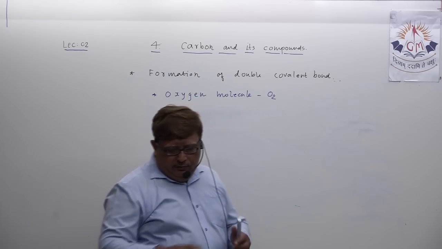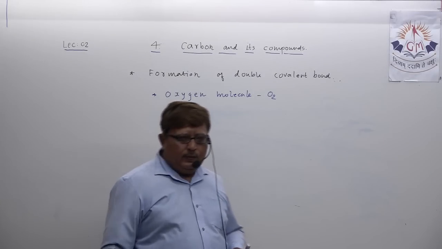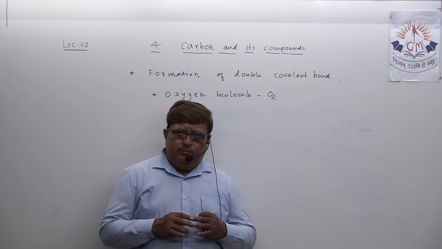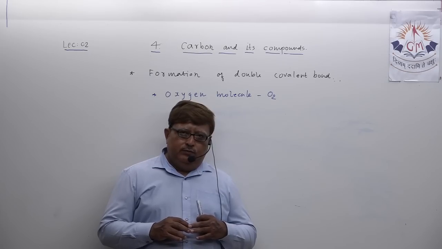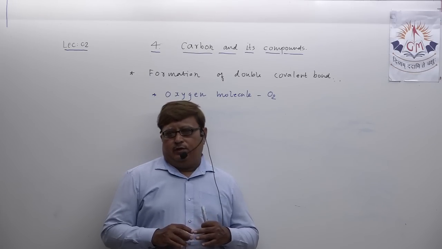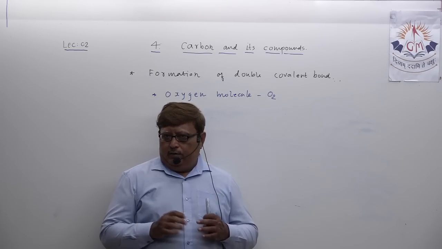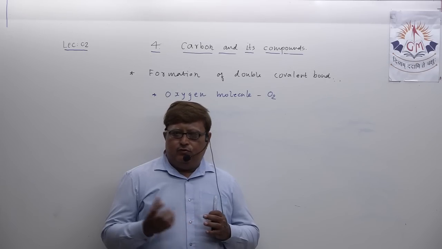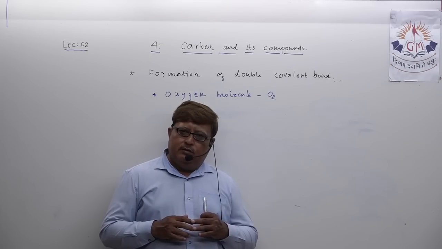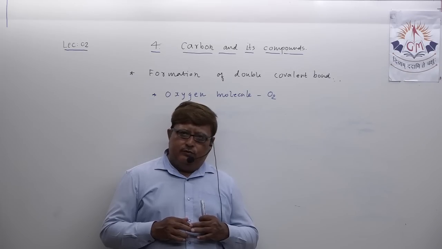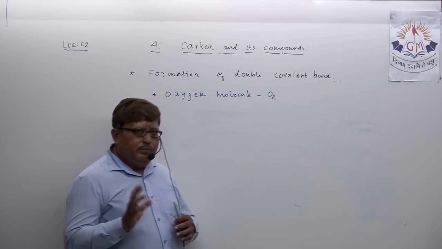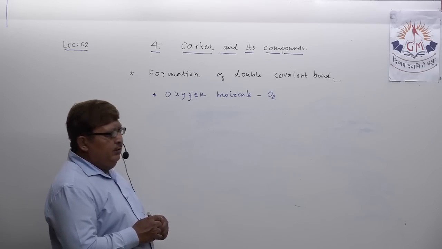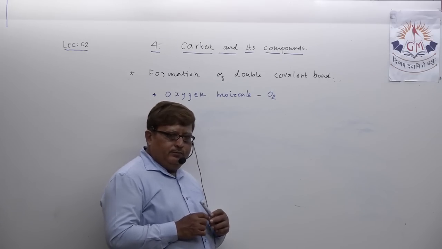To understand the formation of the double covalent bond in the oxygen molecule, we have to understand the atomic structure and the electronic arrangement, which you call the electronic configuration, of the oxygen atom. Suppose, my dear students, I draw one oxygen atom.